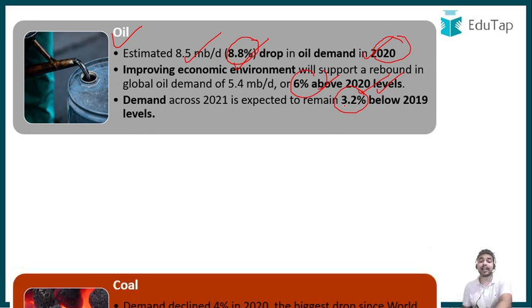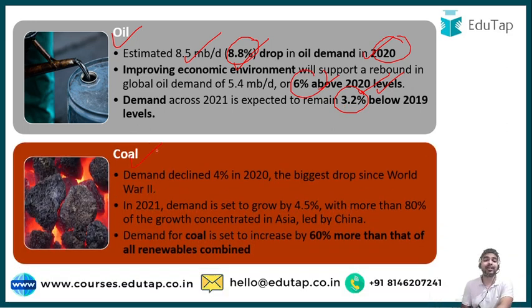If we talk about the next major fuel, that is coal, as per the report, the demand for coal declined by 4% in 2020, and this was the biggest drop since World War II. If we talk about the 2021 projections, coal demand is going to grow by 4.5%, with almost 80% of the growth concentrated in Asia, particularly led by China. So once again, this is an important finding from the report.